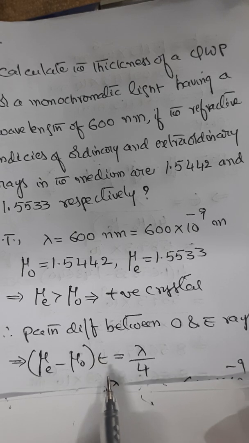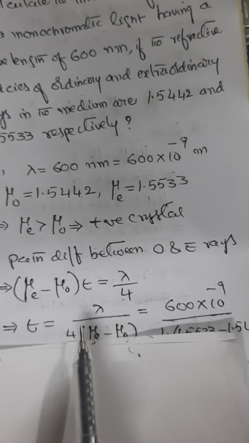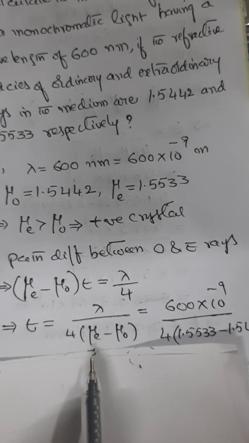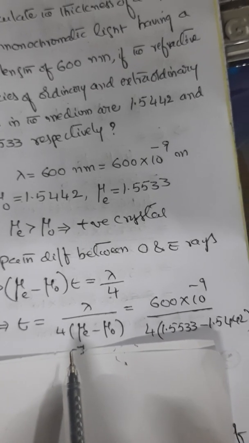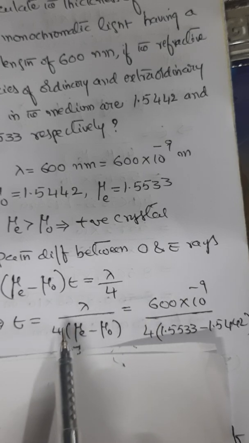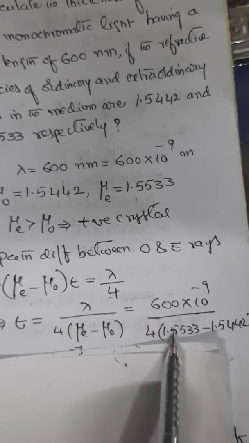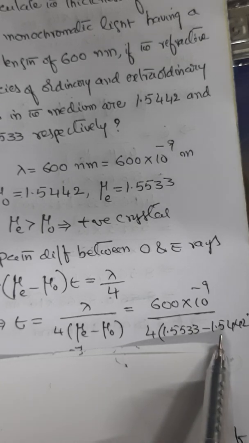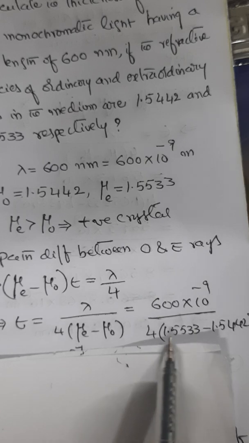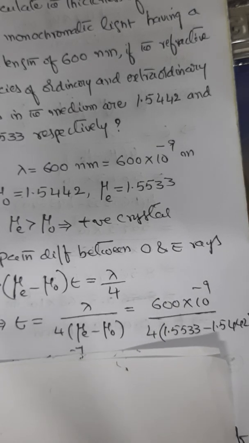So we can write T as lambda by, cross multiplying, 4 into mu E minus mu O. Substitute those values: lambda is 600 into 10 power minus 9, divided by 4 into the difference 1.5533 minus 1.5442. So what is the difference?